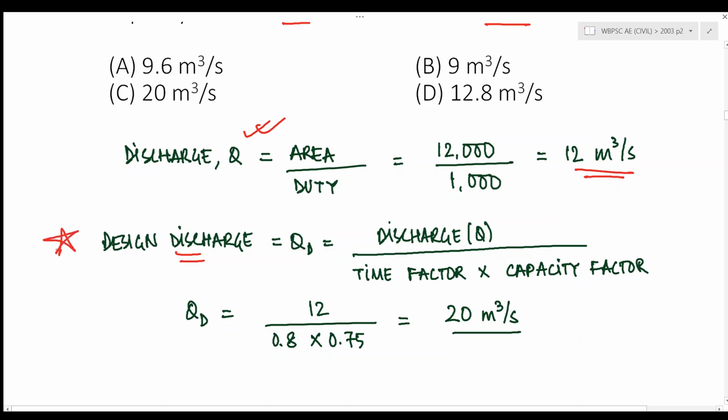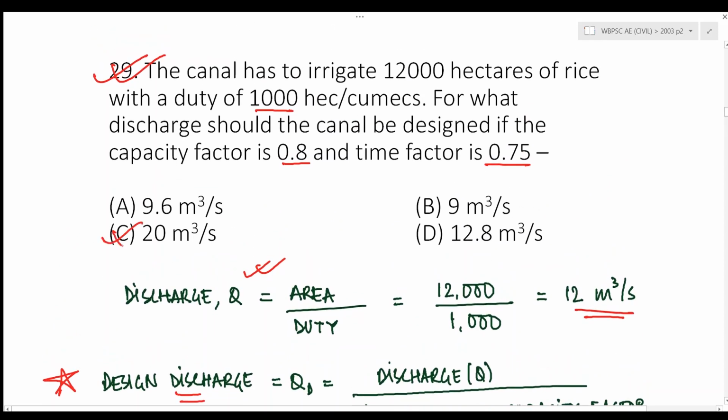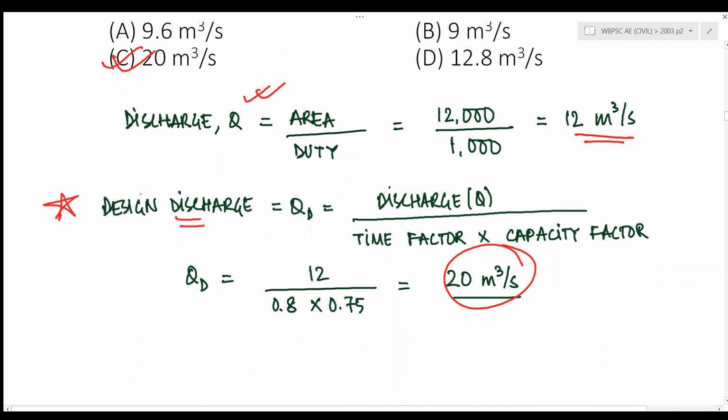This is important. Design discharge is given by discharge upon time factor into capacity factor. If you replace the values, the design discharge would come out to be 20 meter cube per second, right? So the answer should be C. Just remember this formula of design discharge.